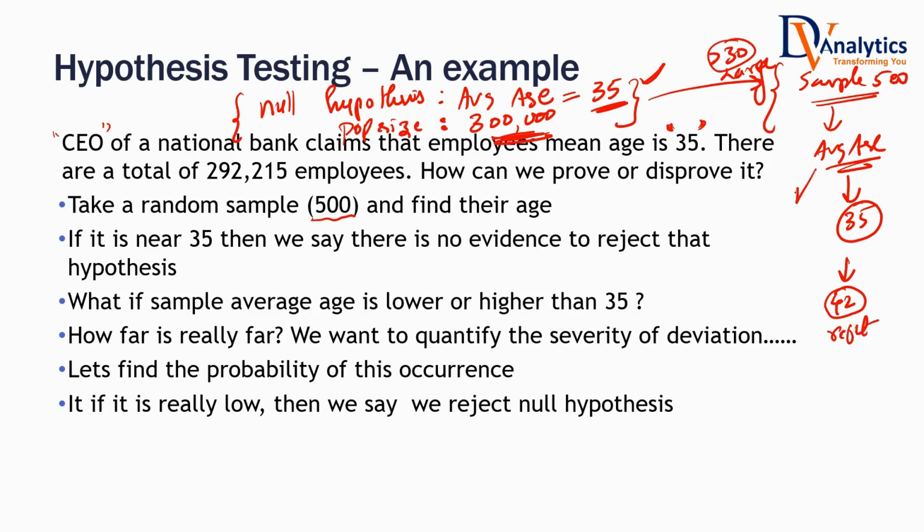How about if the average age is 35.5? Are you going to accept or reject? Accept, isn't it? If it is 35, 35.5, it is not very far away. We will say, we are sorry, we were under some wrong notion. Whatever you told is correct. We took a large sample and we tested it. Most of them are around an average age of 35.5.